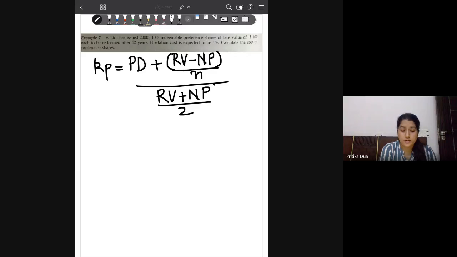Here the flotation cost, if nothing is mentioned, will be taken as 1% of the face value. You have 2000 shares here. So consider the number of shares. See how much the cost is coming to.